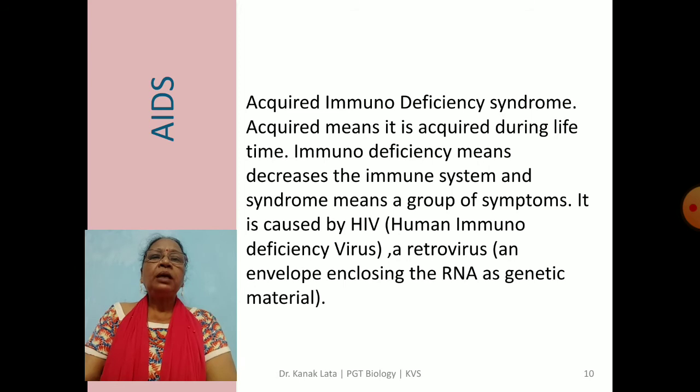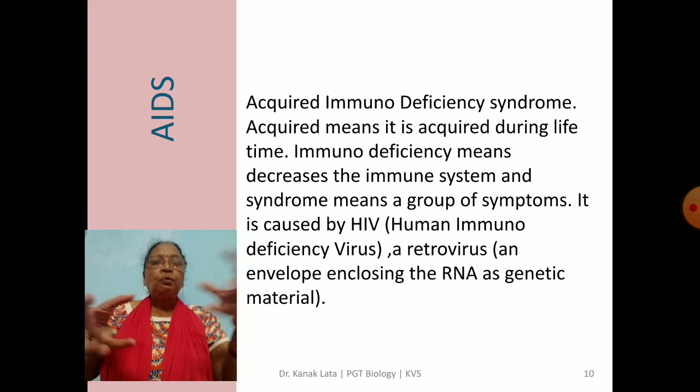Now the next burning topic is AIDS. What is AIDS? It is acquired immunodeficiency syndrome. Acquired means it is acquired during the lifetime, okay? It is acquired from outside. Immune deficiency means decrease in the immune system, and syndrome means a group of symptoms.